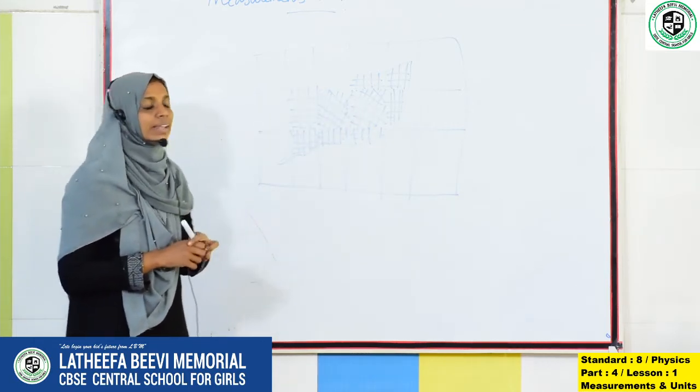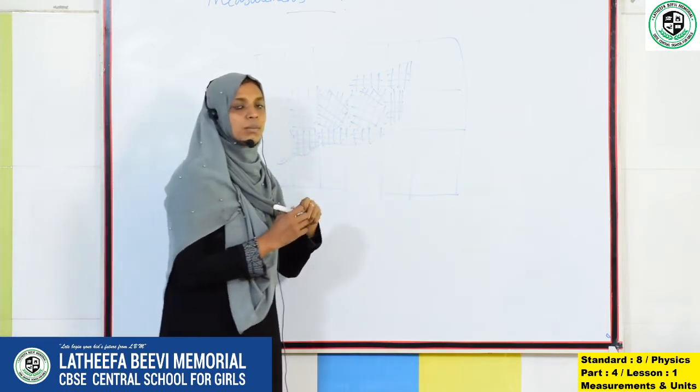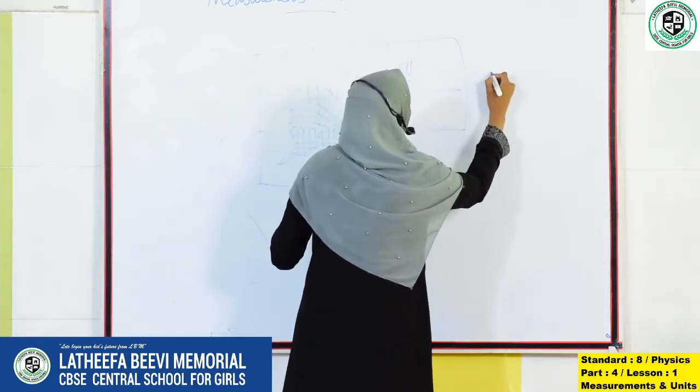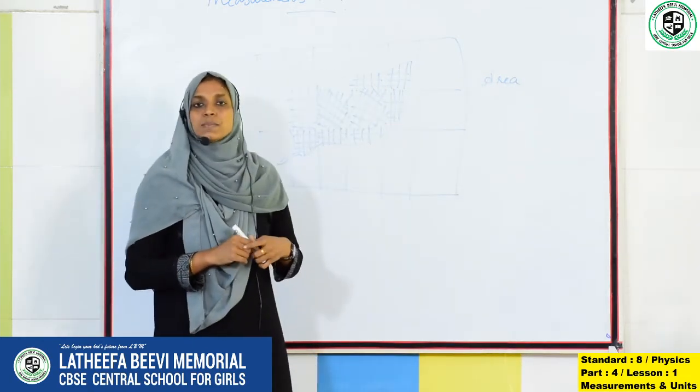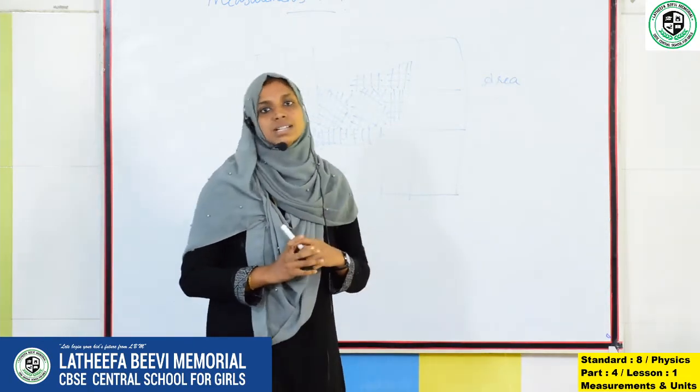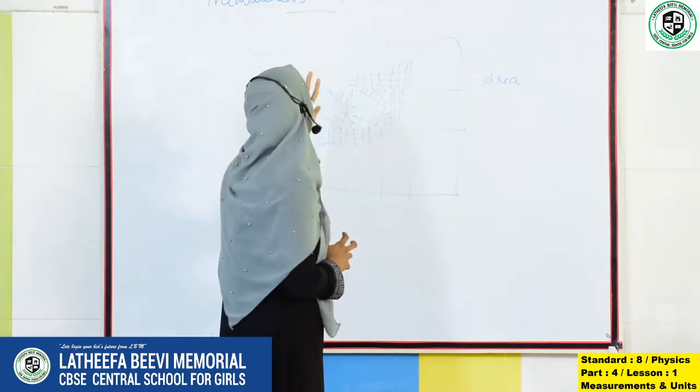How can we calculate the area of a leaf? The area of a leaf is equal to the number of completed squares plus the number of uncompleted squares, then we get the area of a leaf.